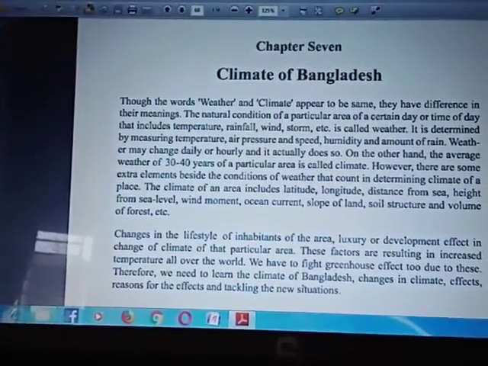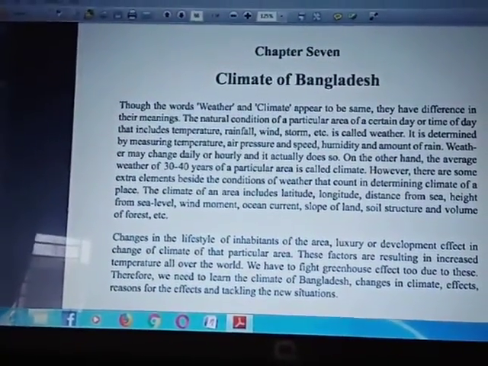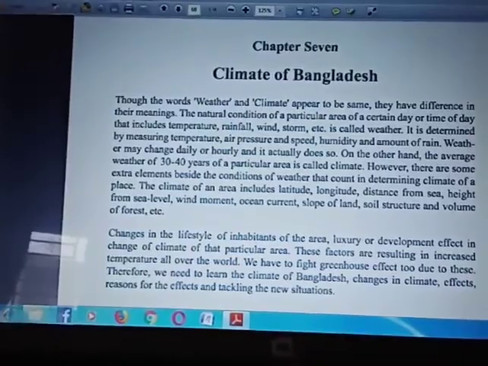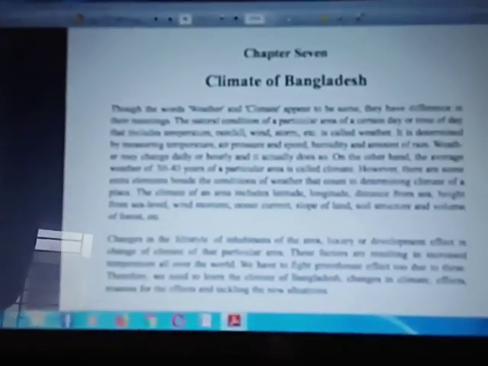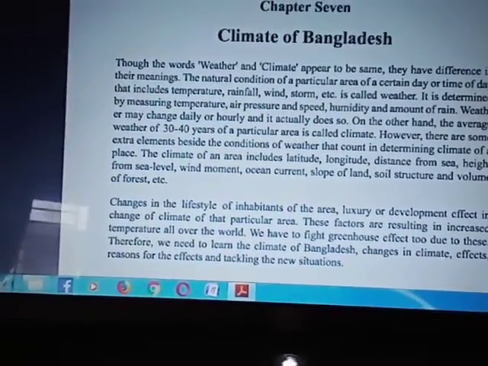Change in the lifestyle of the inhabitants of the area, luxury or development affect the change of climate of that particular area. These factors are resulting in increased temperature all over the world.